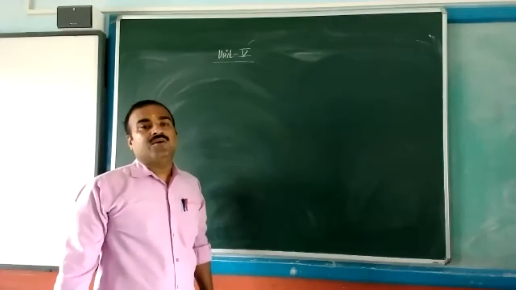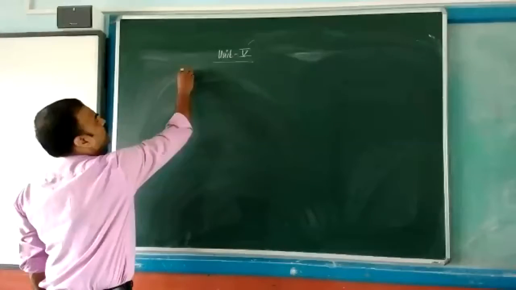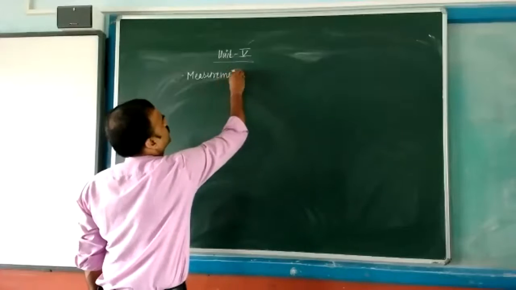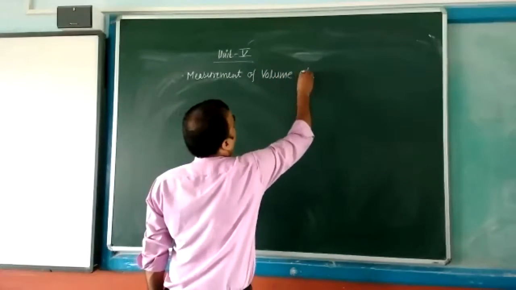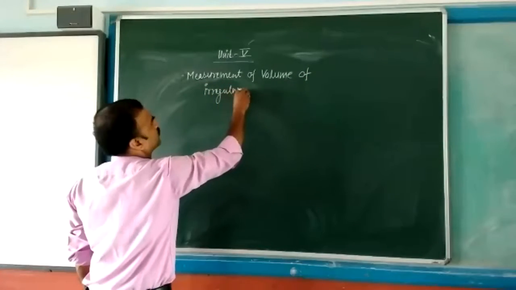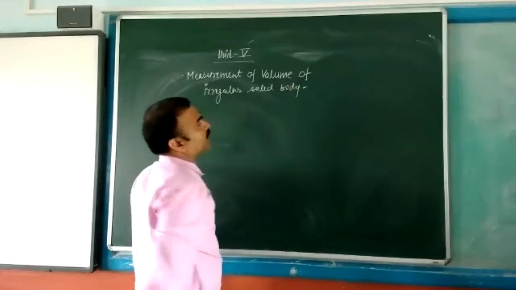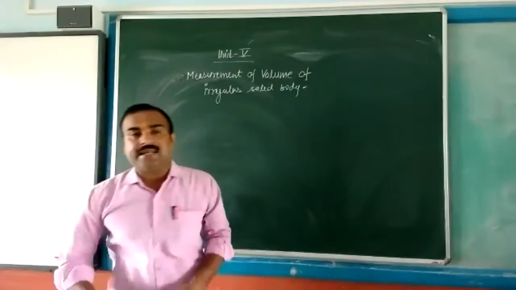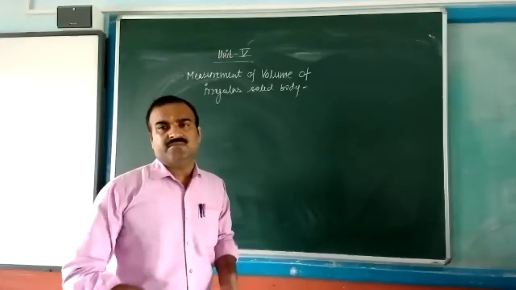How can we measure the volume of the irregular body? First one, measurement of volume of irregular solid body. How can we measure the volume of the irregular solid body? There will be two types.